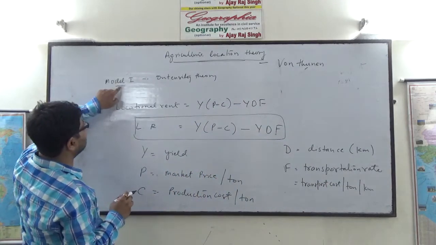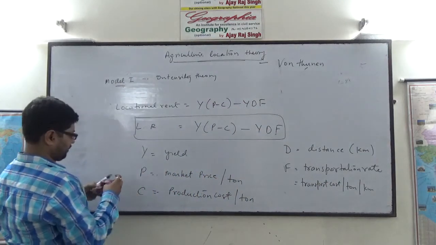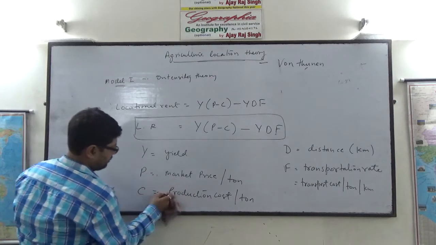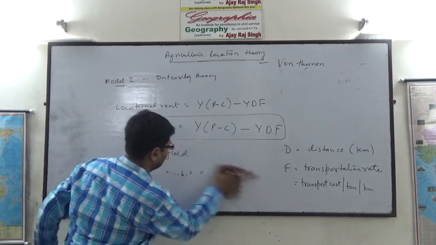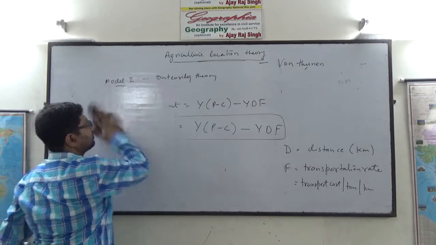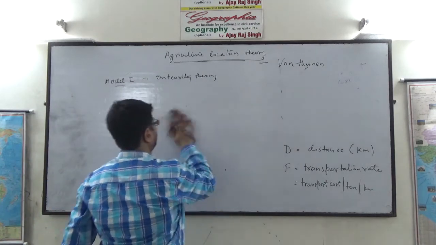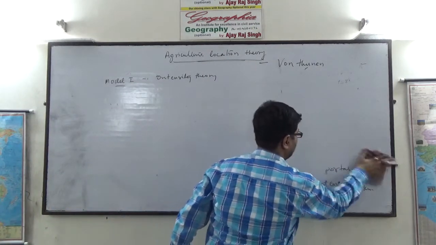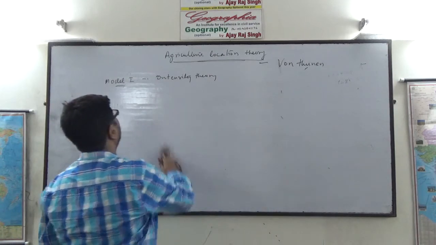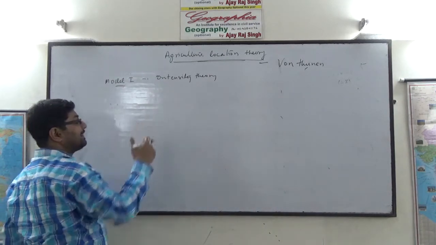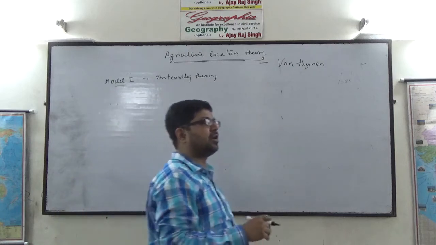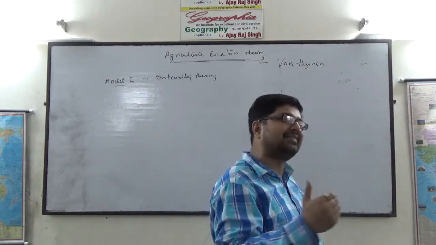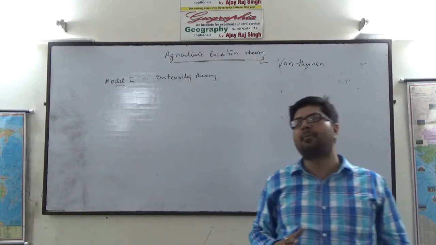Now first let us discuss intensity theory. According to this theory, the intensity of cultivation of any crop decreases as we move away from the market.